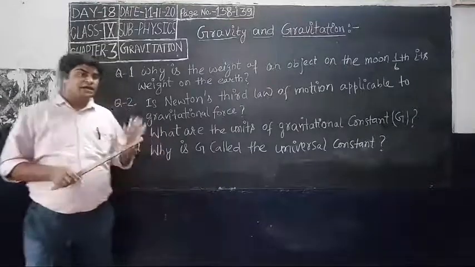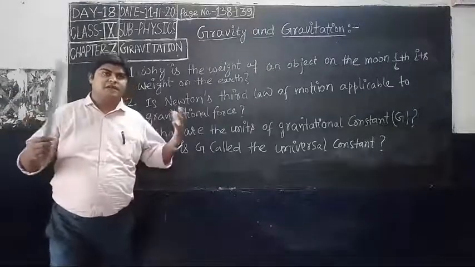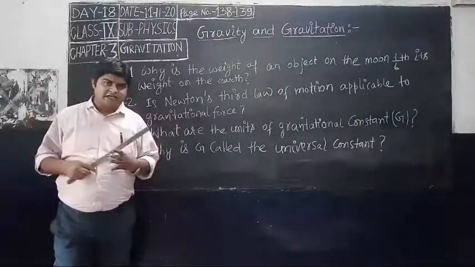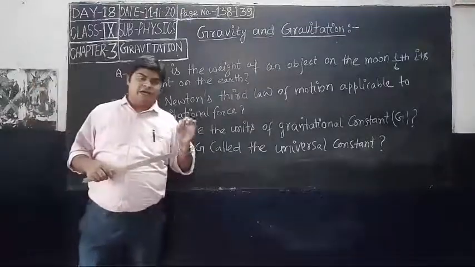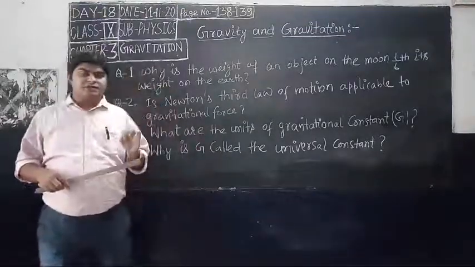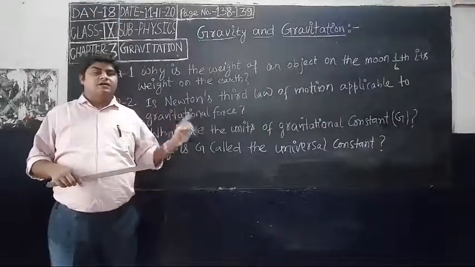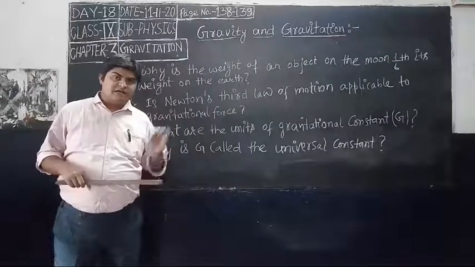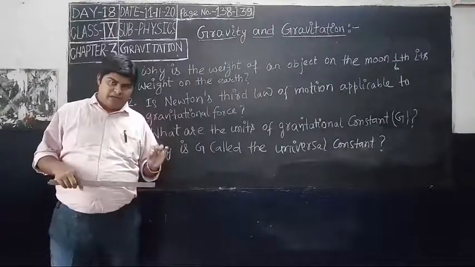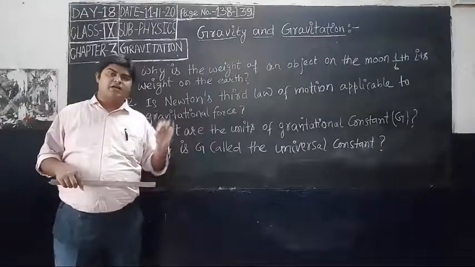Okay, so when you calculate the weight of any object, suppose you take an object of mass 10 kg. Its weight on the earth is 10 into 9.8 Newton. So its value is 98 Newton. Whereas when that object is placed on the moon, its weight becomes mg, mass 10 kg into the acceleration due to gravity on the moon.